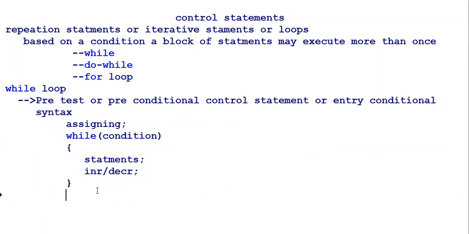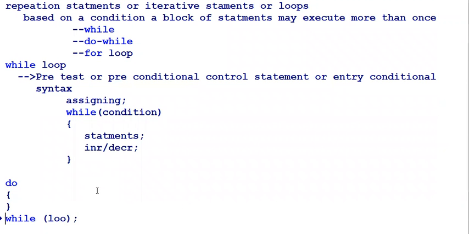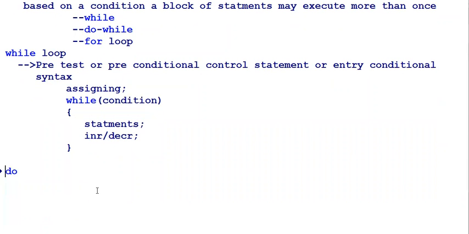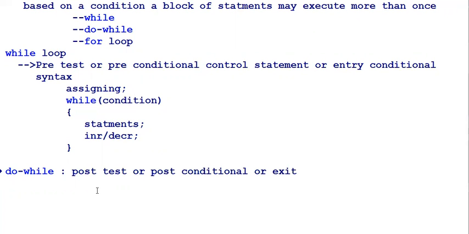We will write the programs one by one. Now the other loop is called the do-while. In the do-while conditional control statement, the same thing takes place. It is called post-test, or a post conditional control statement, or exit control. After entering the block, it will execute a group of statements, and those statements will be repeatedly executed until the condition becomes false.